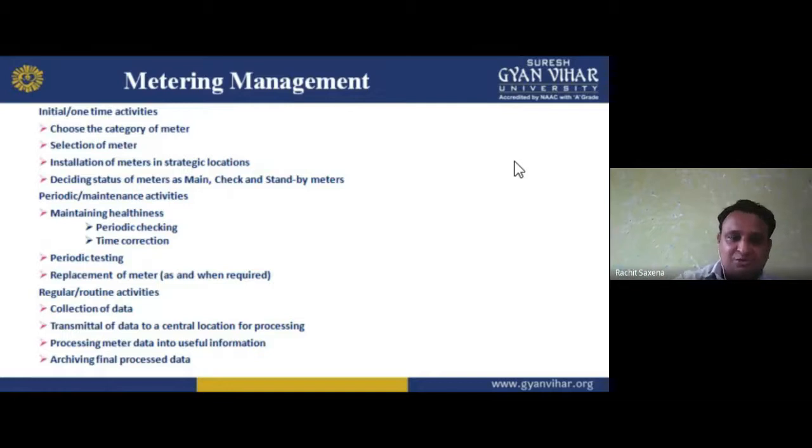Then the metering management. Initial one-time activities: choose the category of meter which you want. That is the metering management. Selection of meter, which type of meter you want.